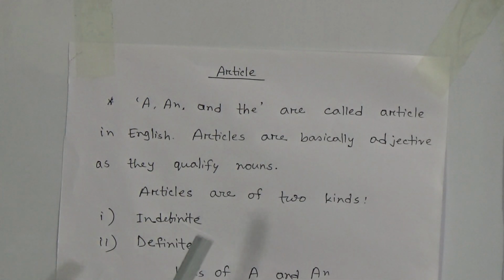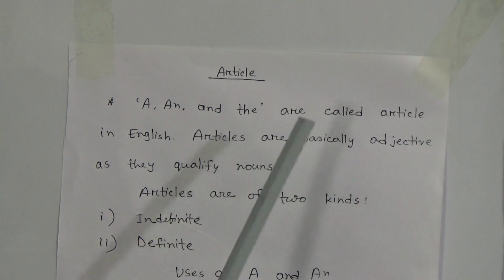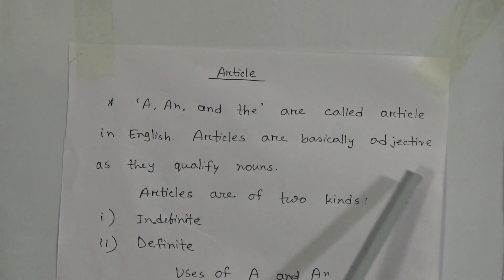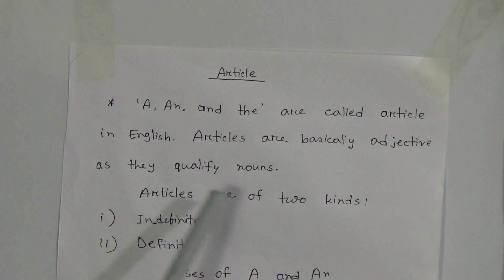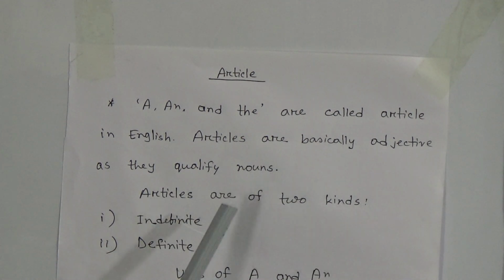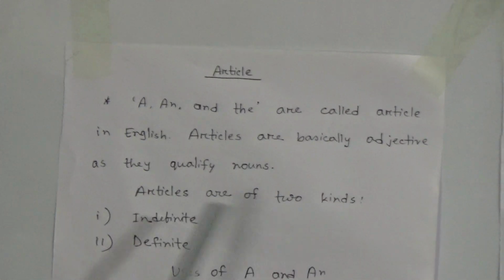Okay dear students, so what have we learned? We have learned that a, an and the are called article in English. Articles are basically adjective as they qualify nouns. So articles are basically what? Adjective as they qualify nouns.